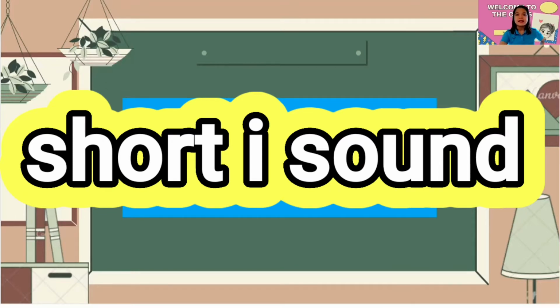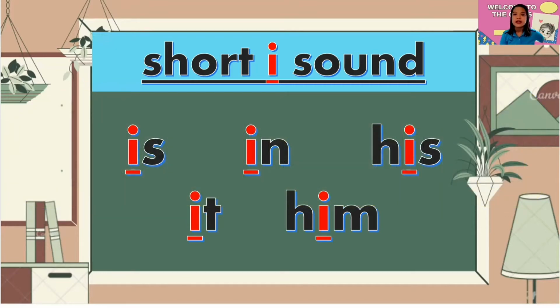All right. Let's have this one. The short E sound has some examples like this. In here, we are going to know how we use short E in making words. So the first word is "is."